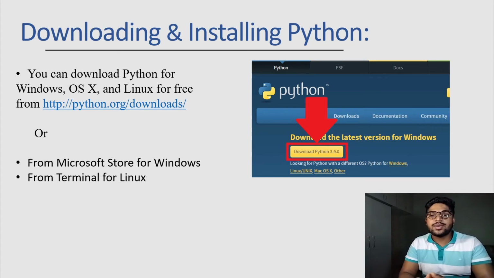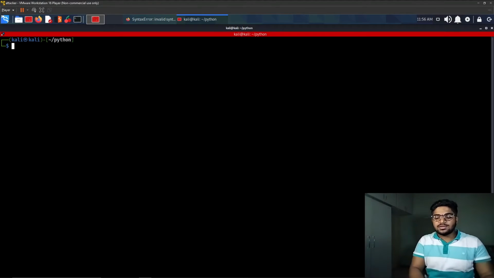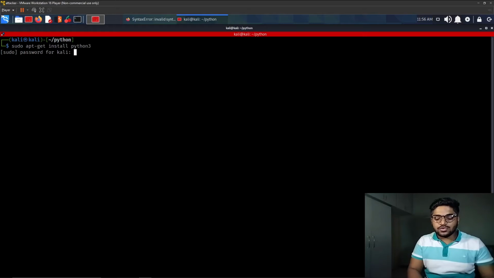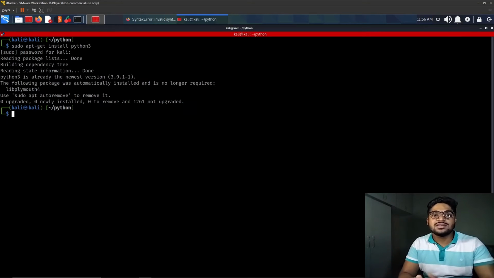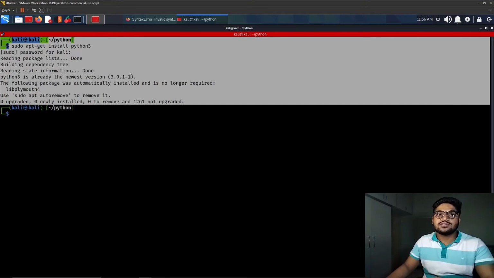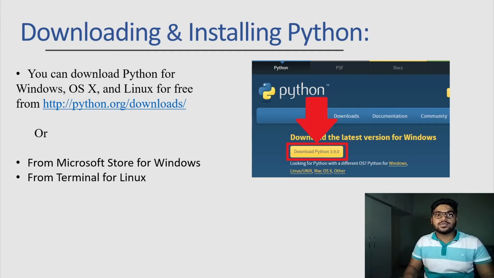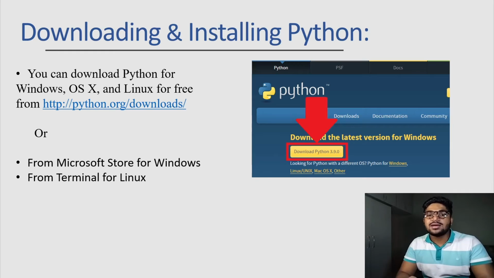For Linux users, Python is already installed, but we can also install it using this. We can do sudo apt install Python 2 or 3, and we can install both, but we can do sudo apt-get install python and it will install Python for you. It will ask for your password, just give it. I have already installed Python, so it will not install again. So this is how we can install Python.